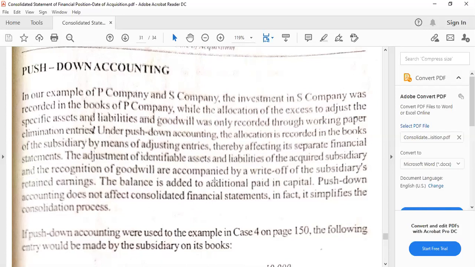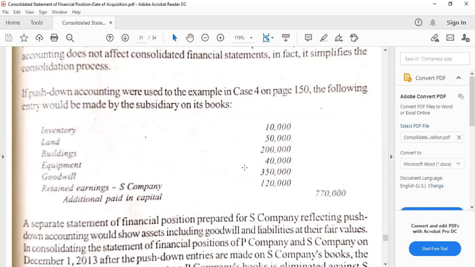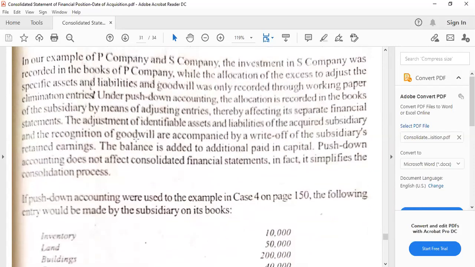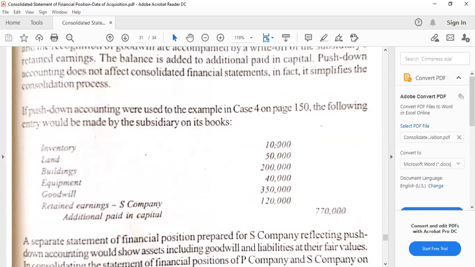So meaning the books of accounts of the subsidiary would be adjusted so that the values will be reflective of the fair values. Then the adjustments of identifiable assets and liabilities of the acquired subsidiary and the recognition of goodwill are accompanied by a write-off of the subsidiary's retained earnings. So this is what I meant, that the retained earnings 120,000 here is given in the problem. And then we get the total of all adjustments for the assets, the goodwill, and the retained earnings as eliminated, and the total will be the additional paid in capital. All right, so that's how we got the values then.